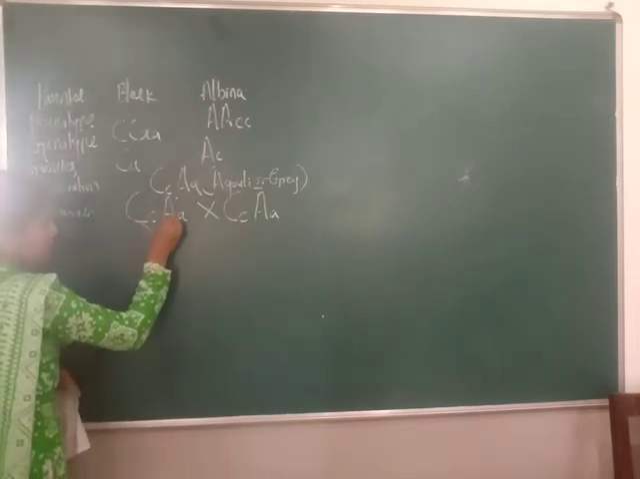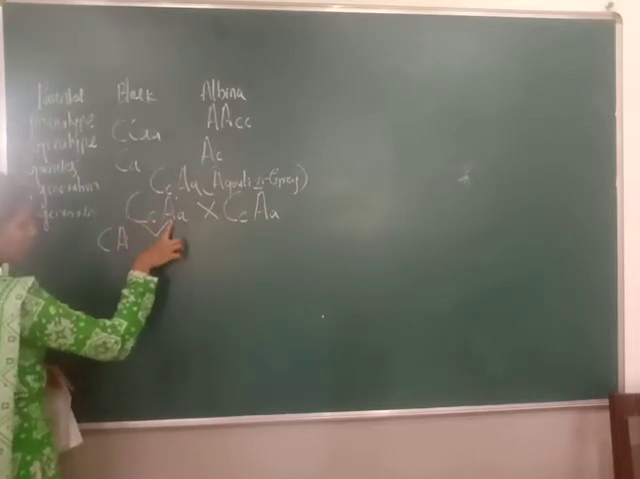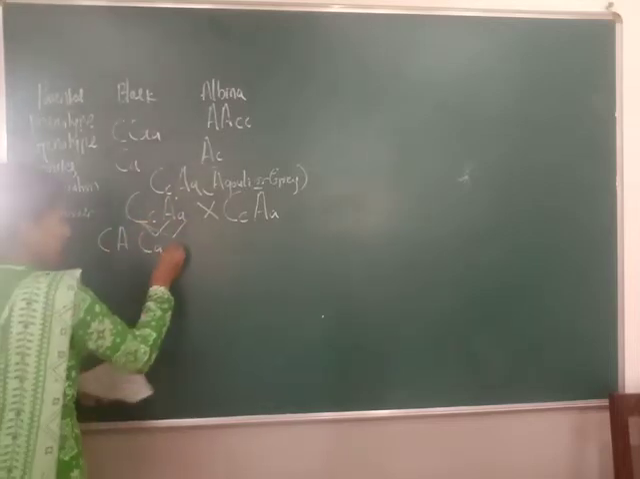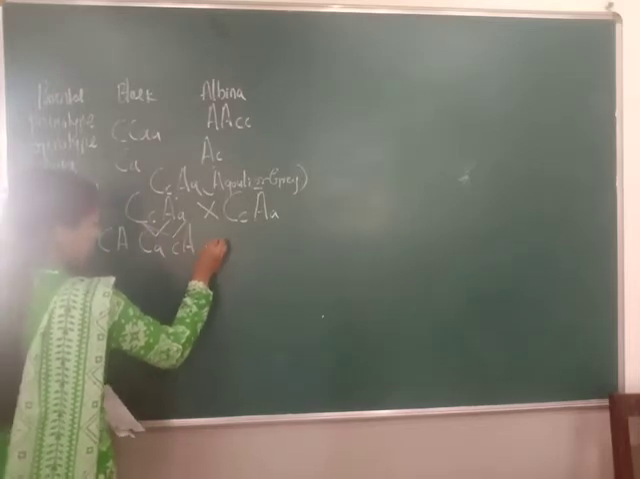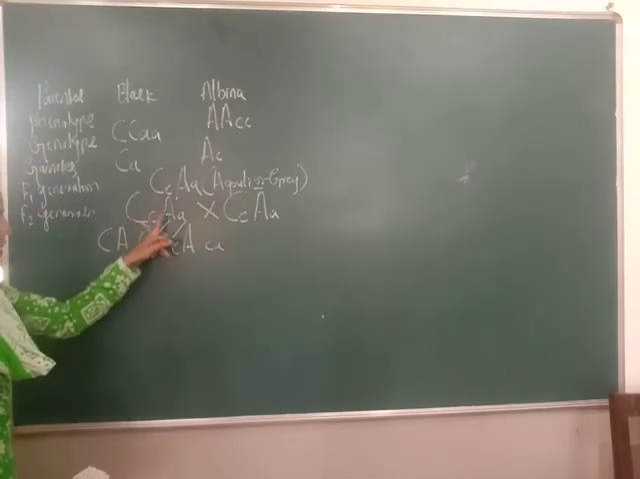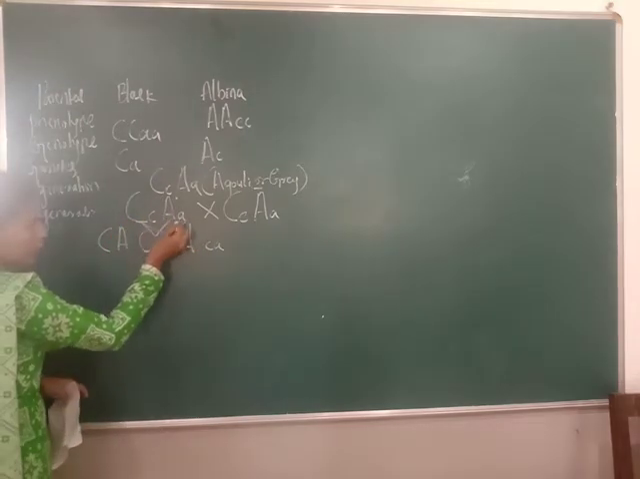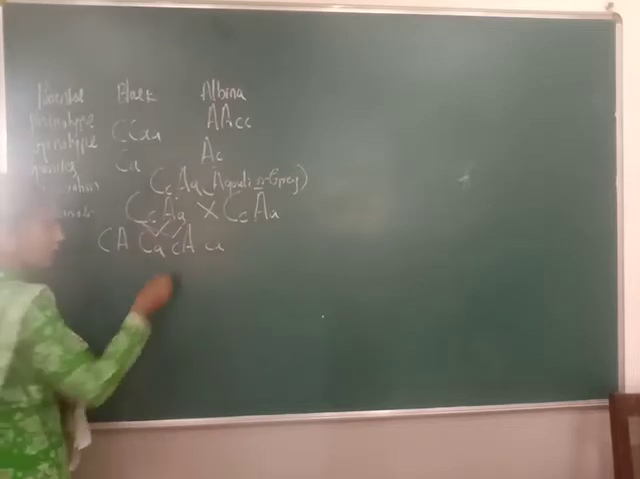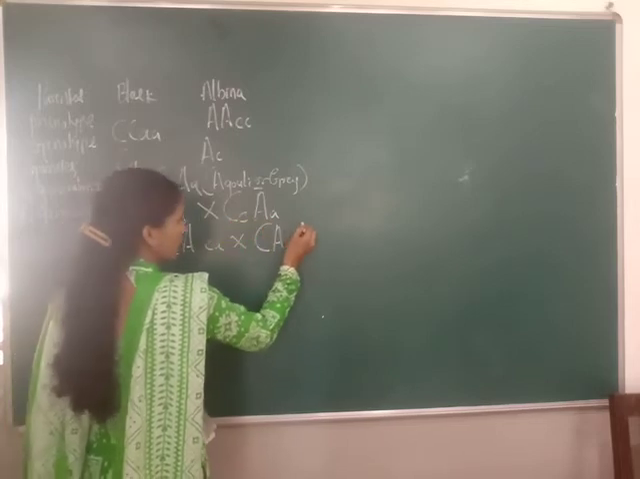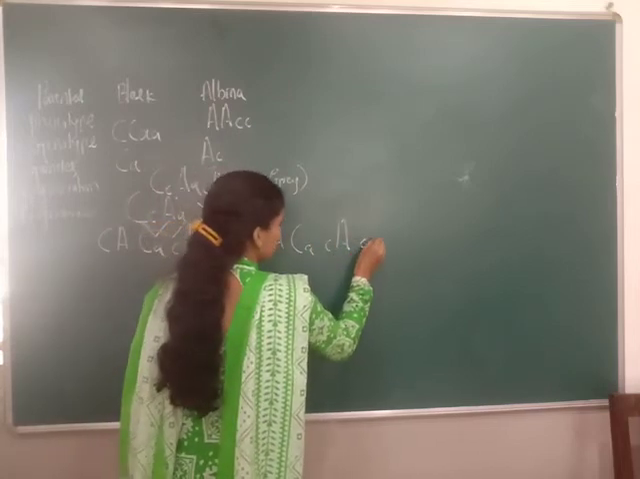Capital C, capital A, capital C, small a, then small c, capital A, small c, small a. Okay, so just see here. Firstly, capital C, small c, capital A, small a. First you have to cross with these two. One you have to cross with these two. Again one you have to cross with these two. Understood? Same thing here. Capital C, capital A, capital C, small a, then small c, capital A, small c, small a.